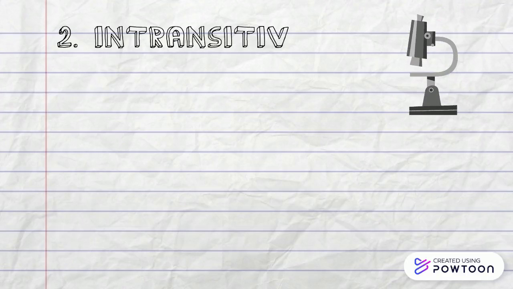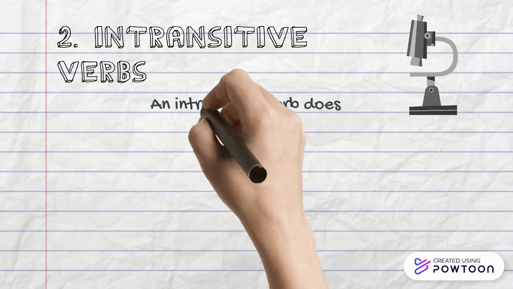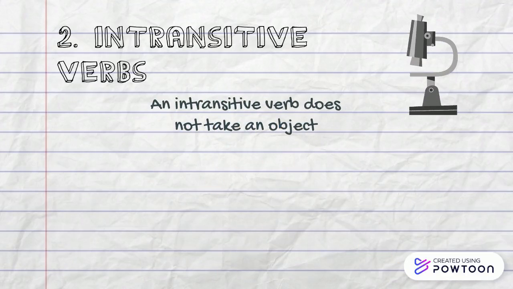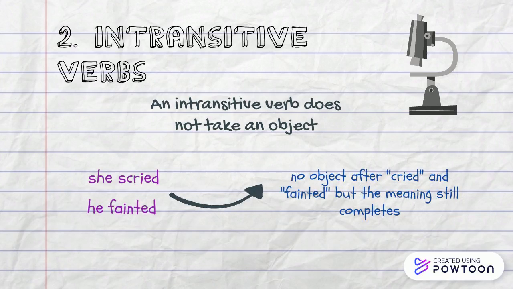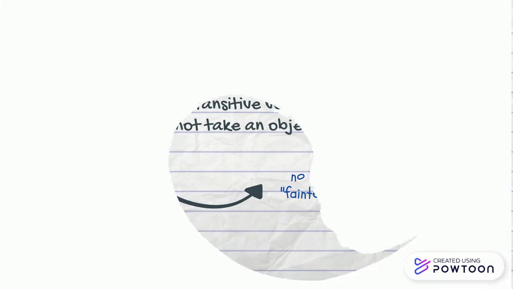In contrast with transitive verbs, an intransitive verb does not take an object. For example, she cried or he fainted. Cry and faint in this context are intransitive as there is no object receiving the action of the verb, but the meaning still completes.